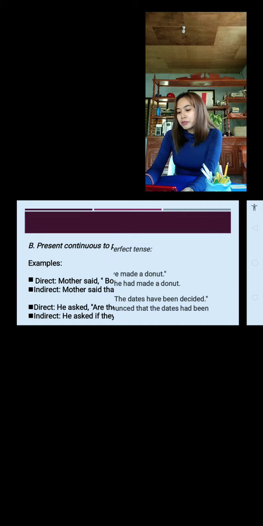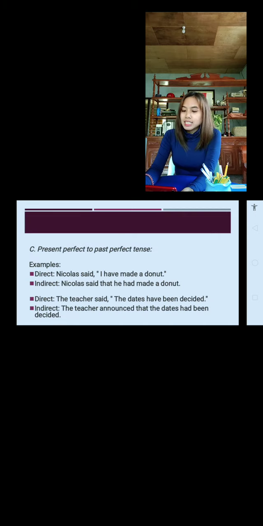Next, present perfect to past perfect tense. Example, direct speech: Nicholas said, "I have made a donut." For indirect speech, it will become: Nicholas said that he had made a donut. From present perfect to past perfect. Had made. He had made a donut.